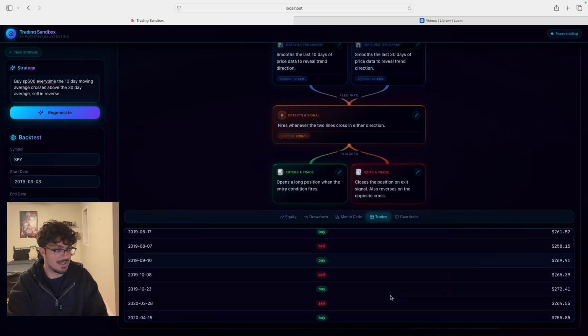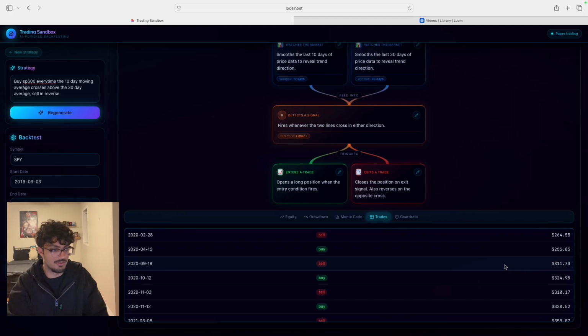As well as you can see here, when exactly it is trading, when exactly it is buying. So if you're looking at the COVID crash, you're able to see that it sells right before the crash. It buys when the market bottoms, and it's able to sell once the market recovers as well.